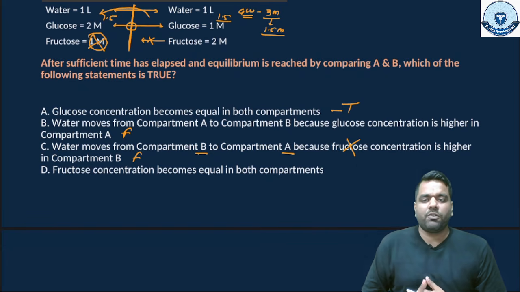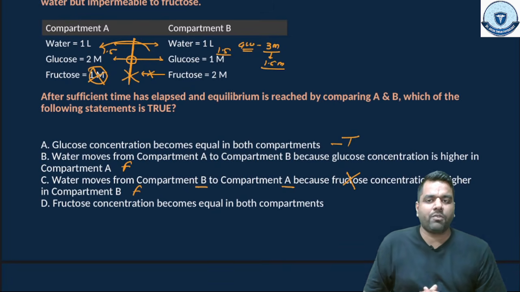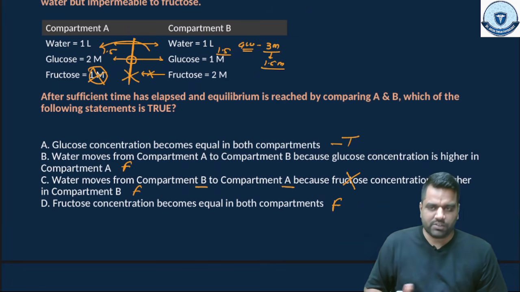And D, that is the fructose concentration becomes equal in both compartments. No, the membrane is completely impermeable for the fructose, so this is not going to happen, this is not going to be equal. So again this is the false statement. So what is the right answer? The right answer is A, glucose concentration becomes equal in both compartments.